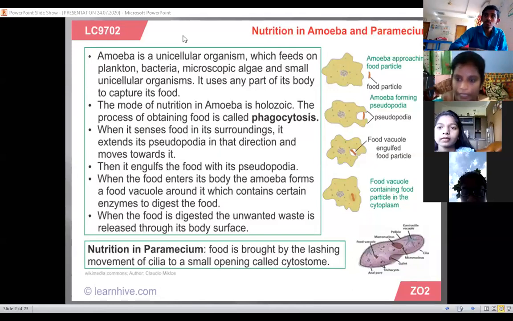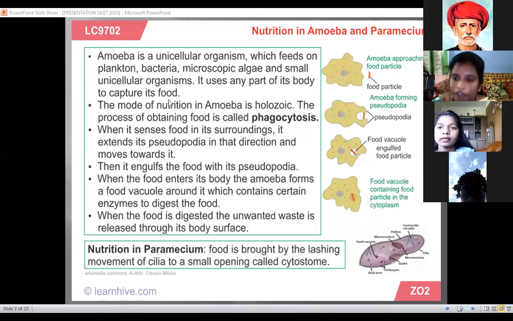Next, when the food is digested, the unwanted waste is released through its body surface. This is nutrition in amoeba.